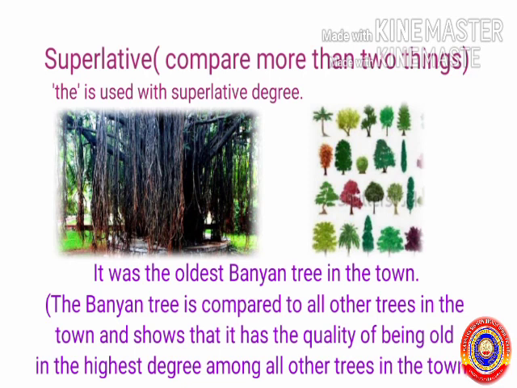Next it is superlative degree. It is used to compare more than two things. The is used with the superlative degree. Example, it was the oldest banyan tree in the town. Here, the banyan tree is compared to all other trees in the town and shows that it has the quality of being old in the highest degree among all other trees in the town.